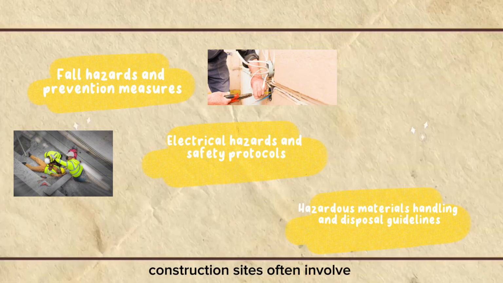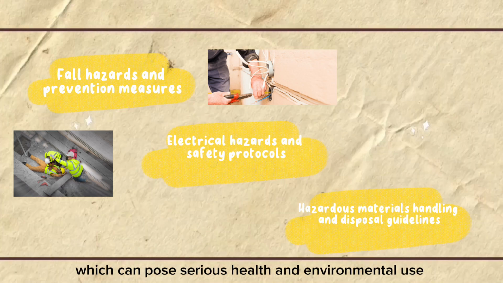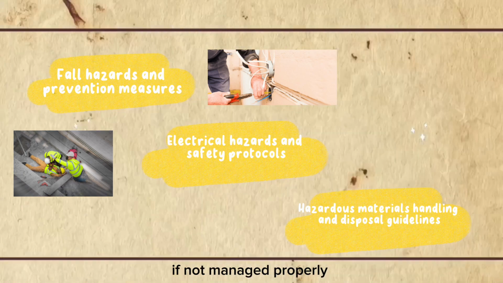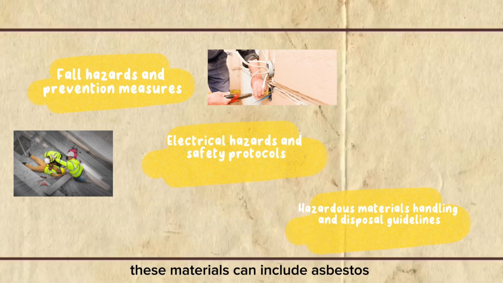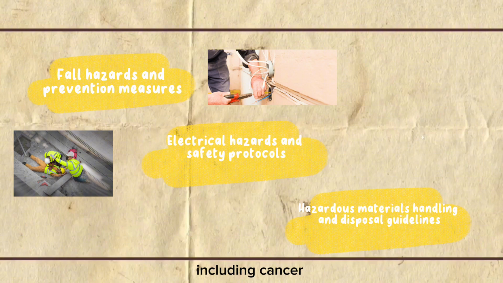Construction sites often involve the use and handling of hazardous materials, which can pose serious health and environmental risks if not managed properly. These materials can include asbestos. This naturally occurring mineral can cause serious lung disease, including cancer.